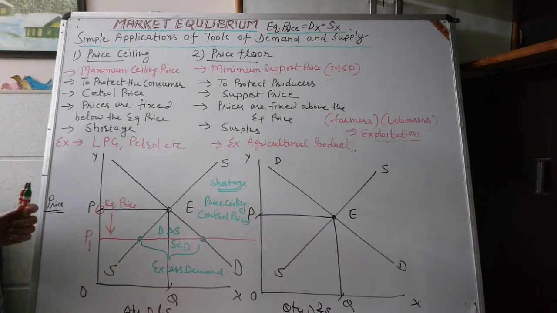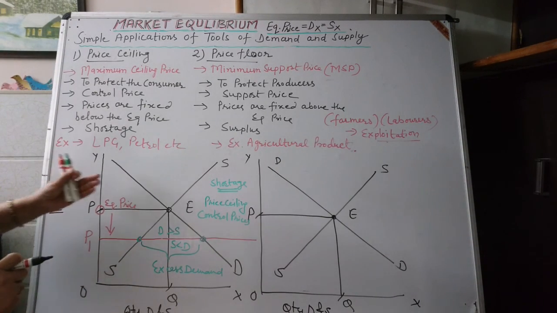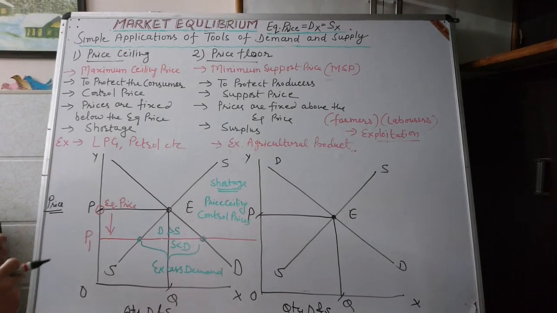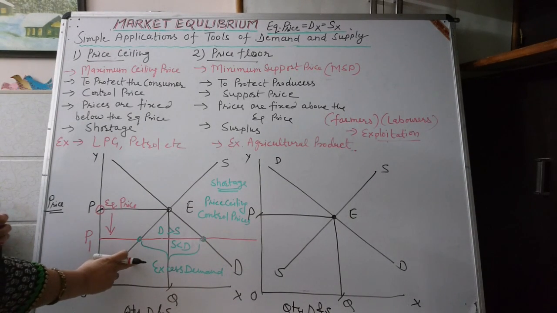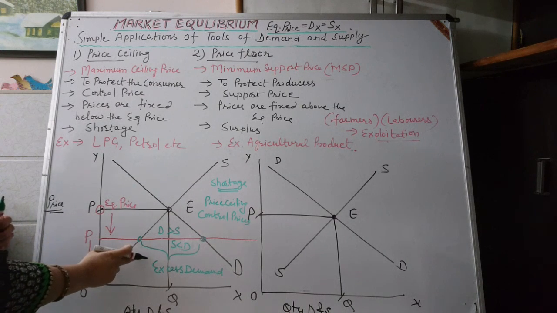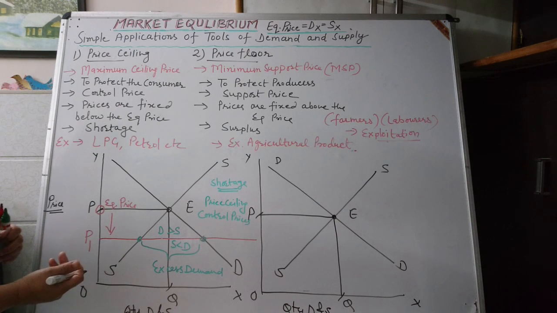Then there will be a situation of corruption or black marketing in the economy. So how can the government remove this? The government should give subsidies to the producers so that prices can be low, and producers again will be in a position to supply the market.